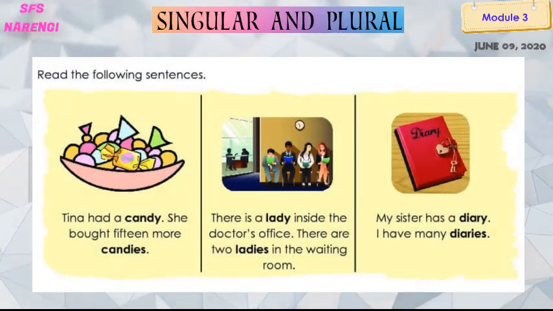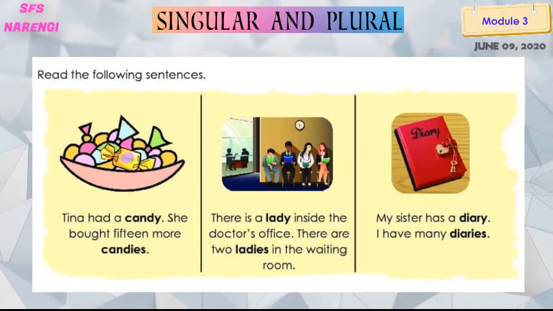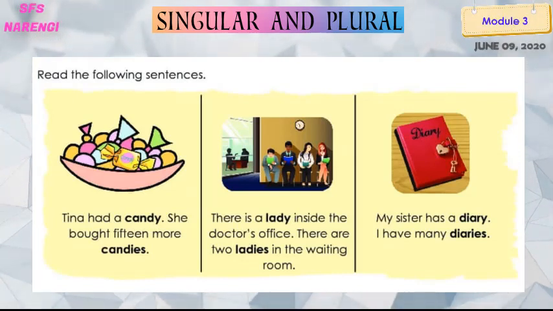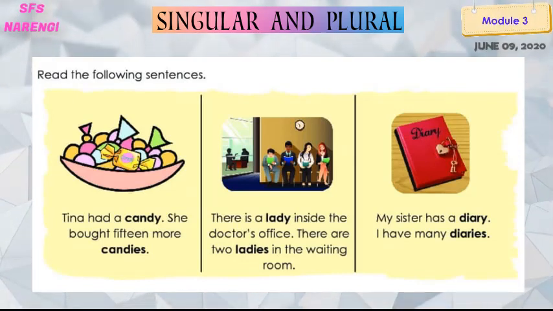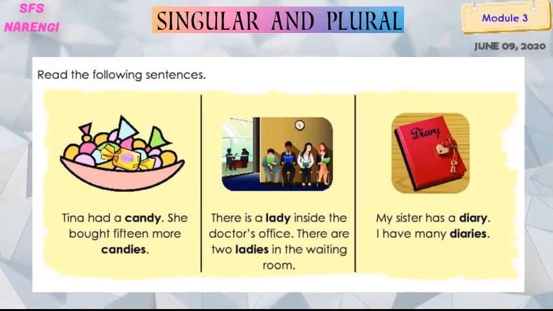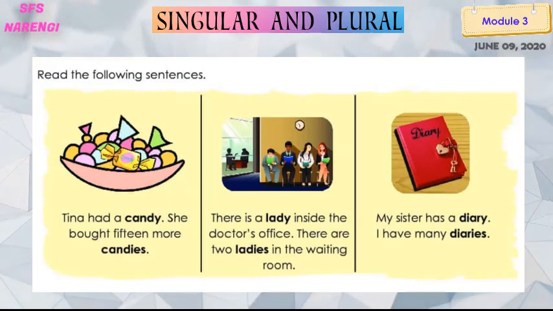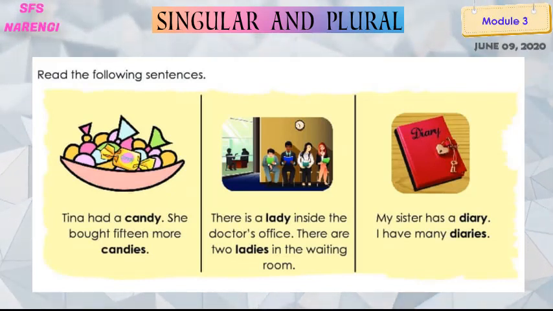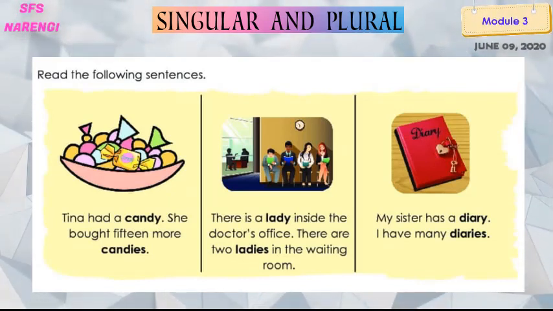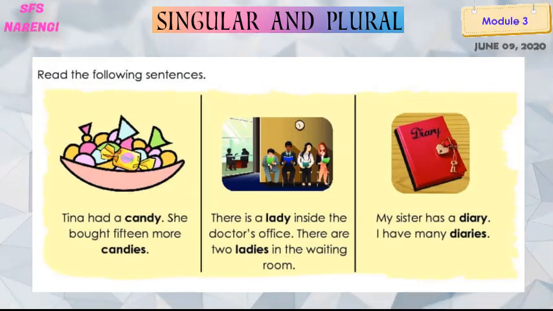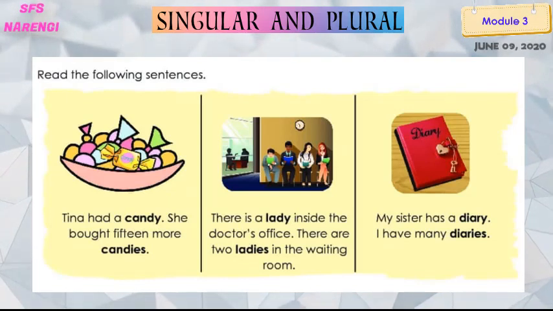So my dear students, let's check the three sentences that are shown on page number 26. The first one is: Tina had a candy. She bought 15 more candies. Can you see the differences between singular and plural? First, Tina had a candy, that is only one candy, which means singular.